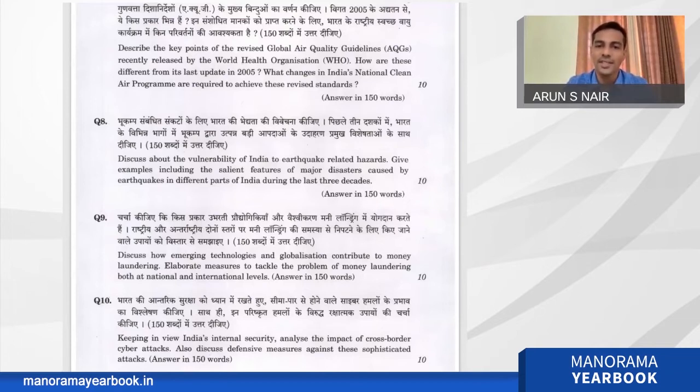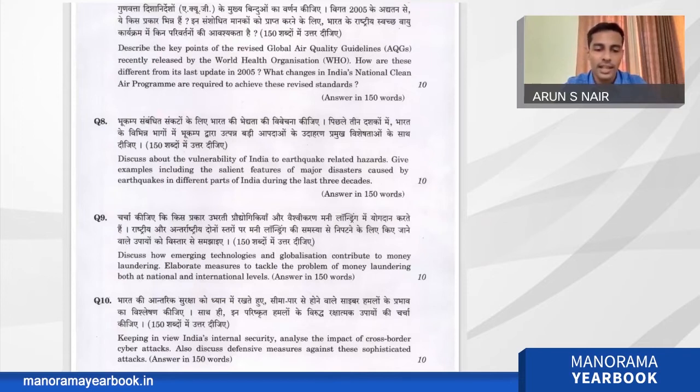So in that way, this is of moderate difficulty level. If you don't know the facts, like the recent changes in the air quality guidelines by WHO, you can't answer this question. You can write something about the air quality index and all, but that won't fetch any marks for you, because the examiner might be looking at the key points of the revised global air quality guidelines.